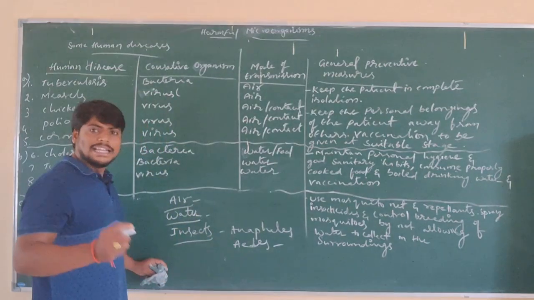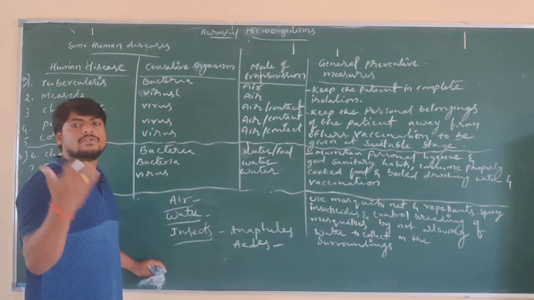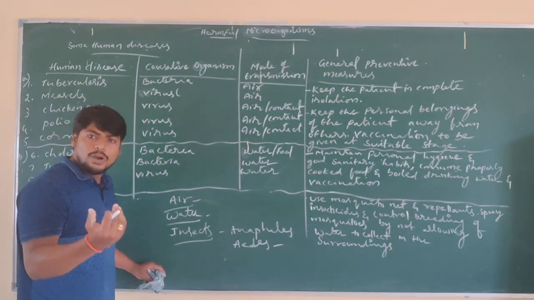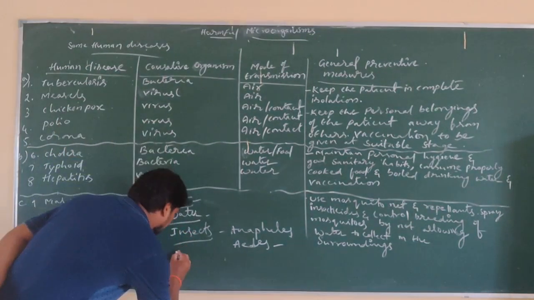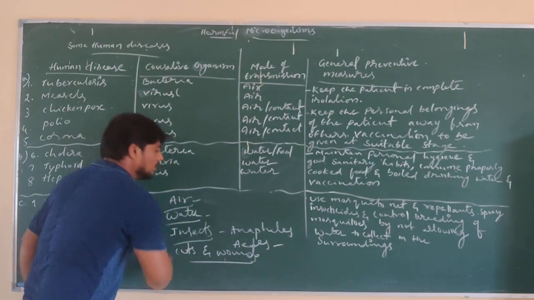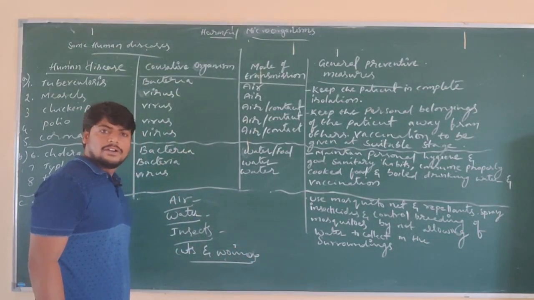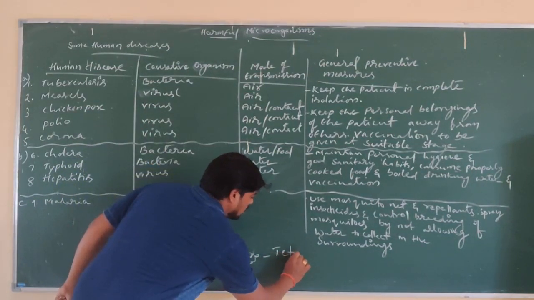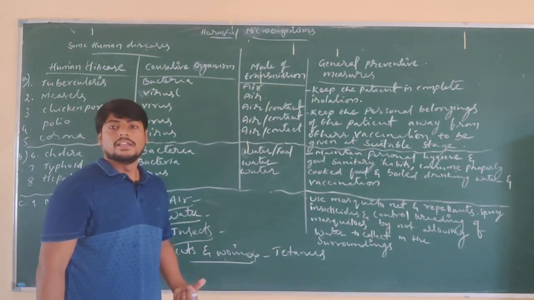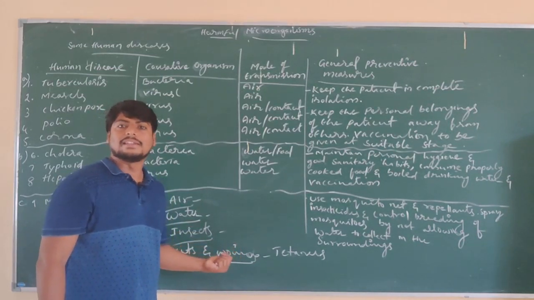And we have seen that diseases are also transferred through wounds and cuts. If unfortunately we fall, we can see damage to our body parts, that is a wound. So through wounds also, diseases can be transferred. Cuts and wounds. So through cuts and wounds, disease also transfers from one person to another person. So tetanus is a disease that is transferred through cuts and wounds. In this way we can see that diseases are also transferred through cuts and wounds.